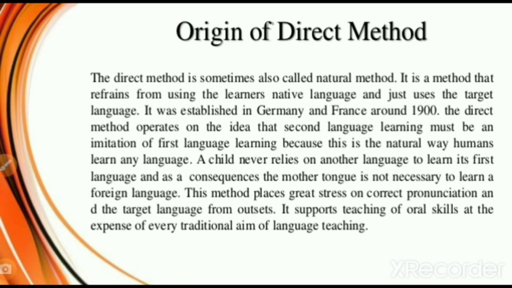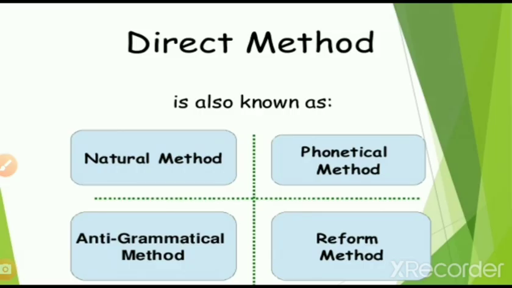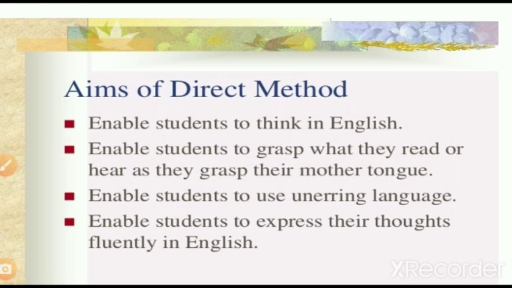This method also puts great stress on correct pronunciation of the target language. It supports teaching for the development of oral skill among the students. The direct method is also known as the natural method. It is based on phonetic structures, it is against the grammatical method, and it is also called the reform method. Then, aims of the direct method: it enables students to think in English and enables students to grasp what they read and hear as they grasp their mother tongue.